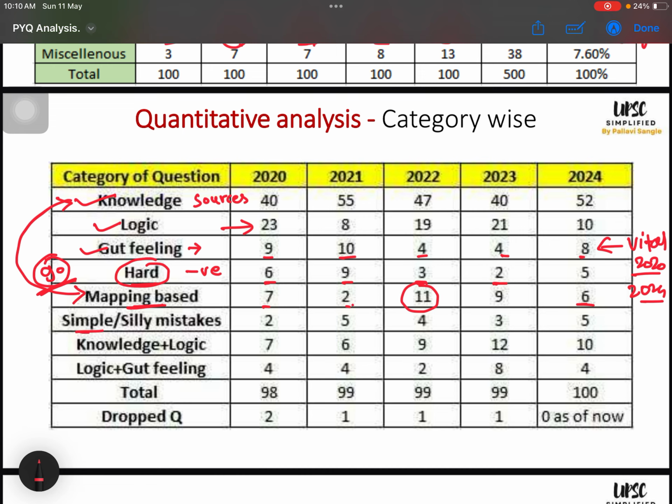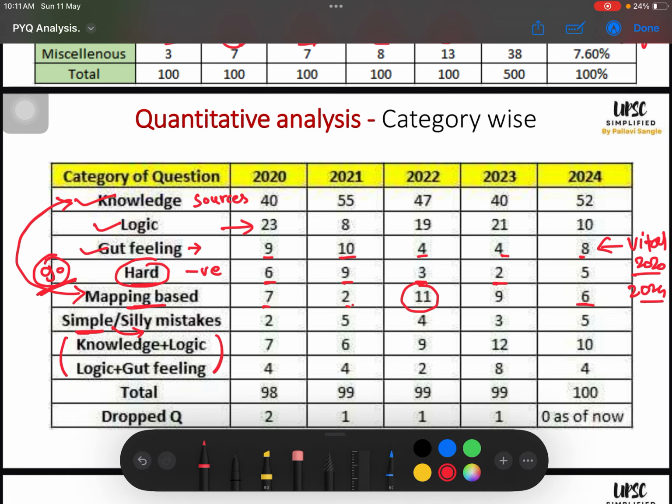There are some very simple questions also which become silly mistake questions. You must have analyzed that in your own paper also you are making some 2-3 silly mistakes which are very, very simple. So all this can be categorized here, right? Then there are some few questions which are solved based on knowledge and logic, or knowledge, logic, gut feeling, all these things. So have you analyzed?